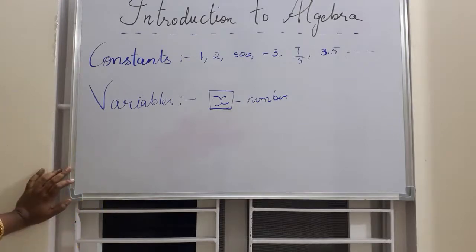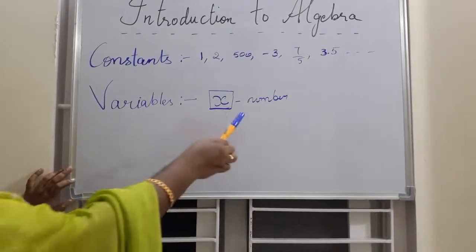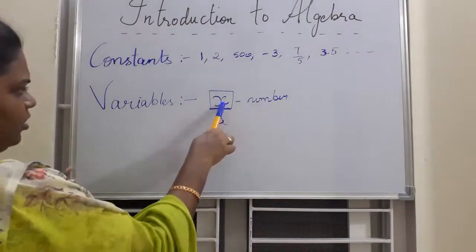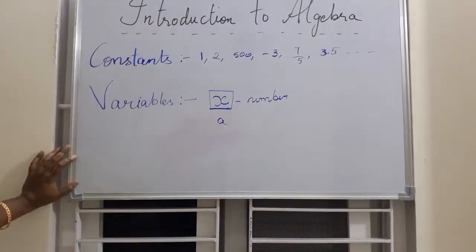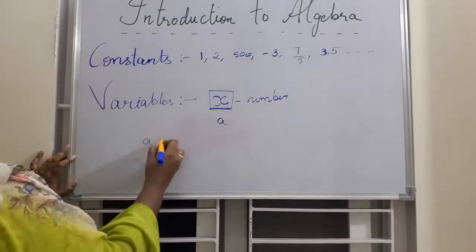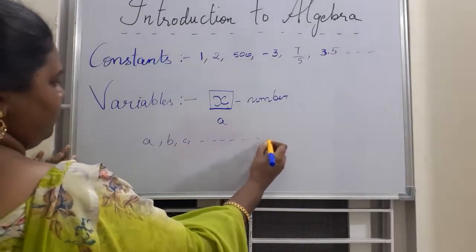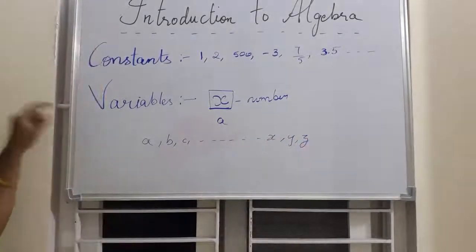So what you will do is, you can't take a definite number, so instead of a number you will take some X or some Y. This is also a number. It is something which you don't know, which you are guessing, which you think might happen. For all these you can take variables. You can take A to Z, anything. A, B, C, small alphabets, okay. So you can use any alphabet for variables.